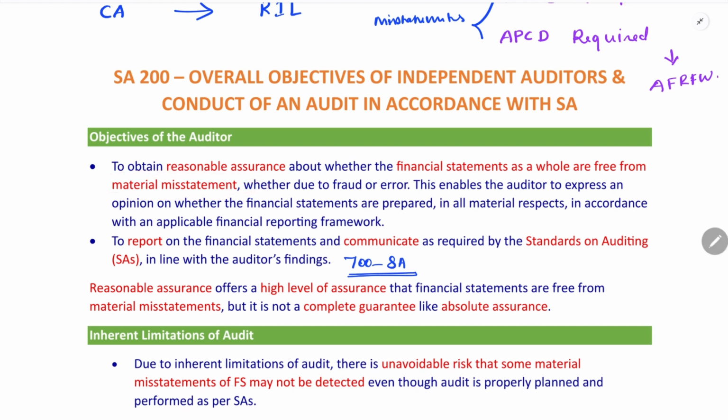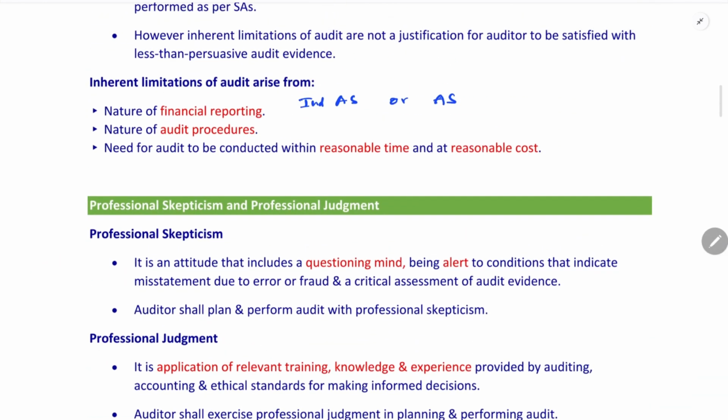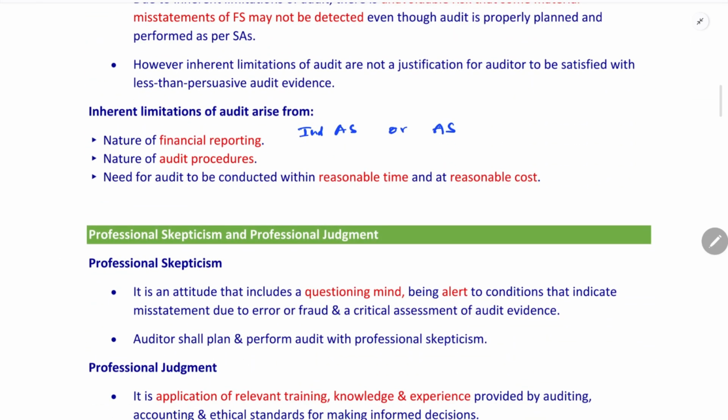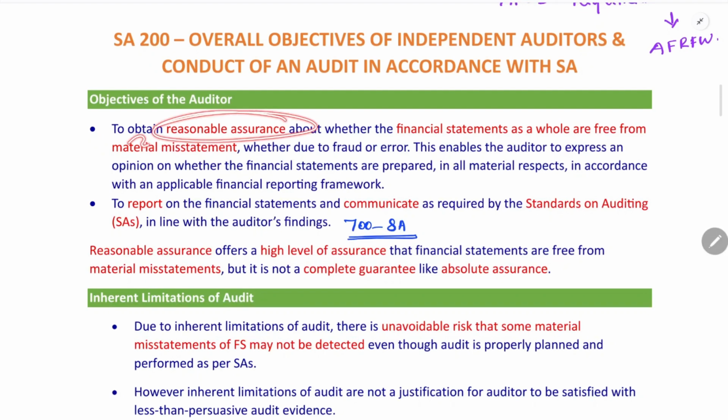How will the auditor identify it as a material misstatement? It will be based on professional judgment used by the auditor. Okay, we'll discuss later what we mean by professional judgment. We have understood what is reasonable assurance, what is financial statement, what is misstatement, and also what is material misstatement. Okay, it enables the auditor to express an opinion.